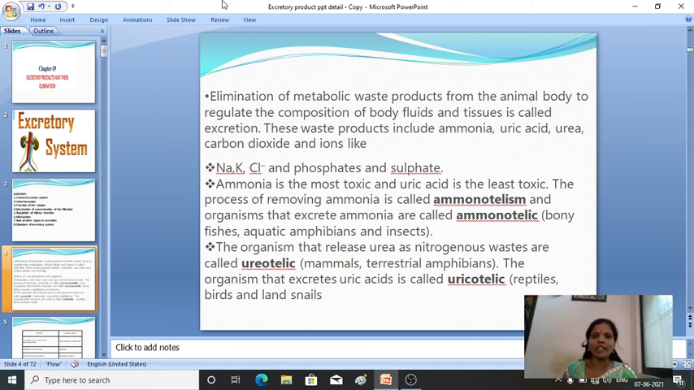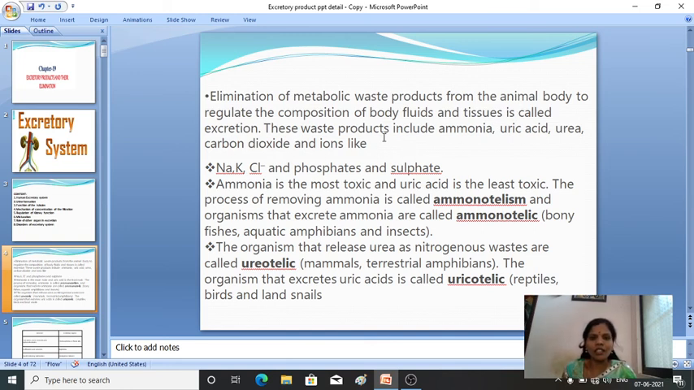So to maintain or regulate the composition of body fluids and the tissues, the elimination of metabolic waste products takes place. What do the waste products include? They include ammonia, uric acid, urea, carbon dioxide, and ions like sodium, potassium, chlorine, phosphate and sulfates. These are the waste products which are eliminated.